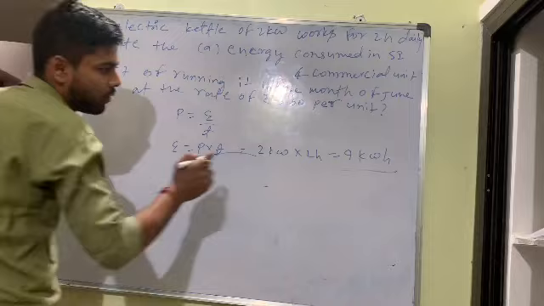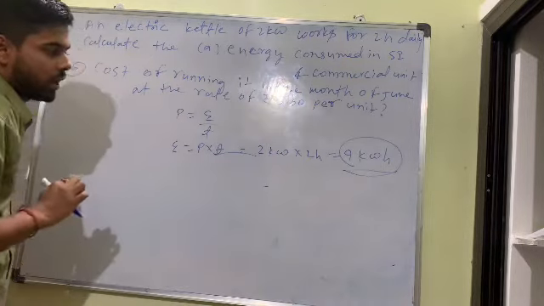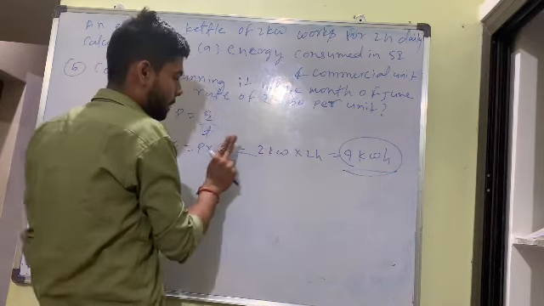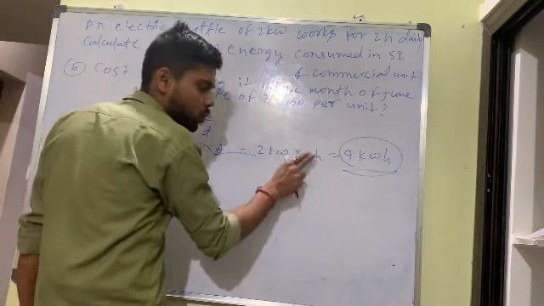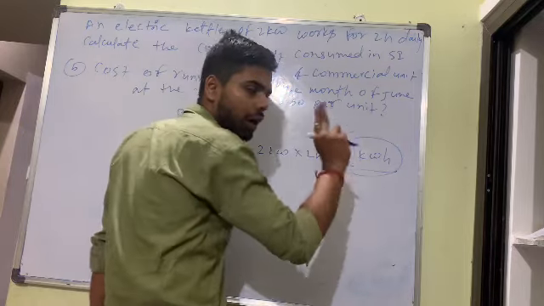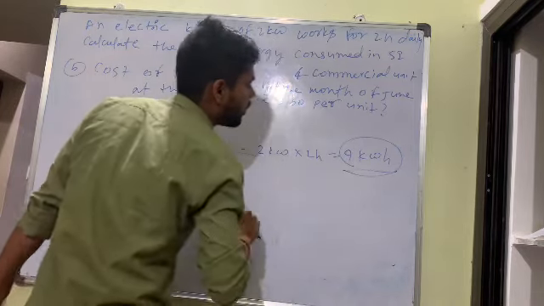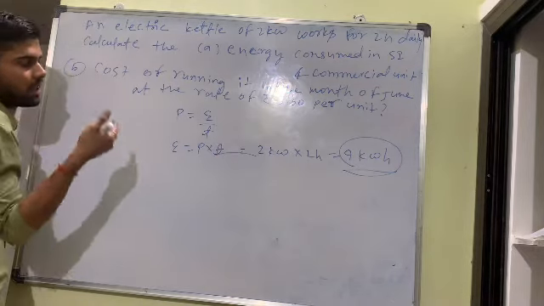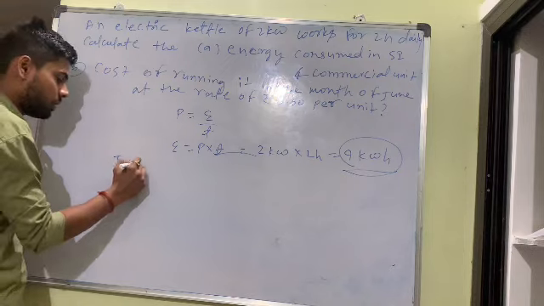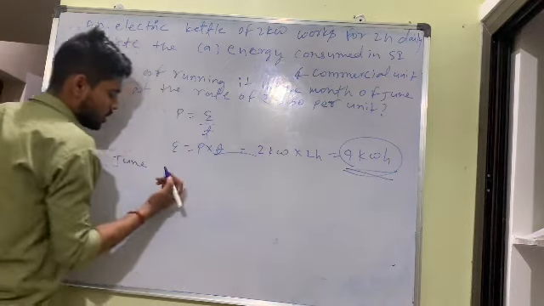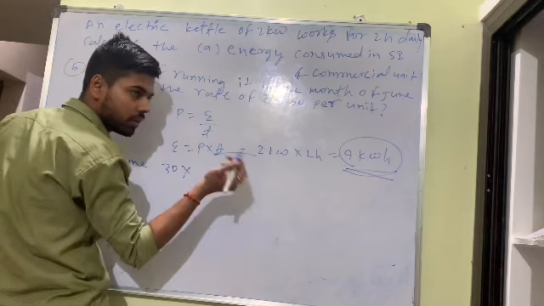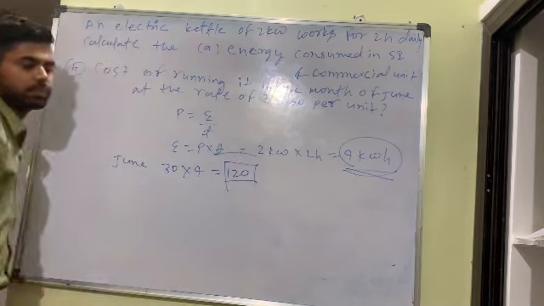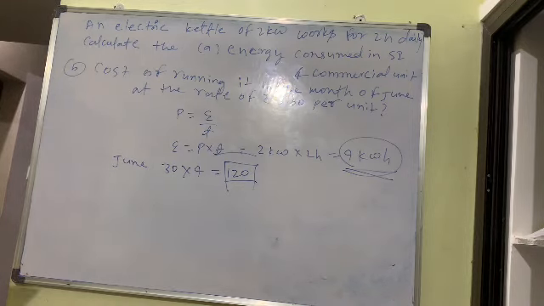Energy, how much did you get? 4 kilowatt hour. In 2 kilowatt, you are using 2 hours every day. Energy is 4 kilowatt hour. Next point, they are asking the rate, electricity in a June month. In a June month, every day you are using 4 kilowatt hour. So in June, 30 days, how much will you use? Tell me. 30 into 4, 120 units.